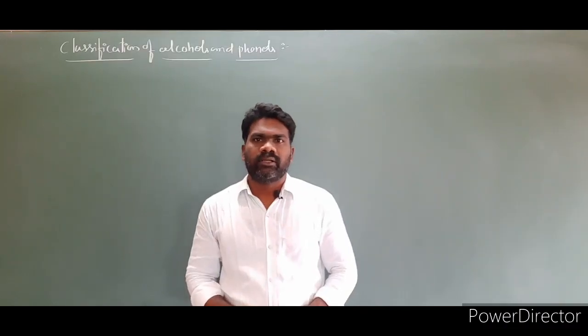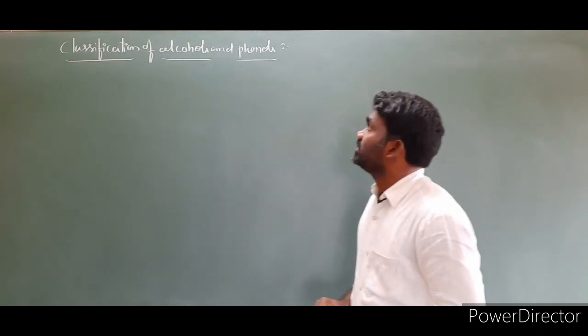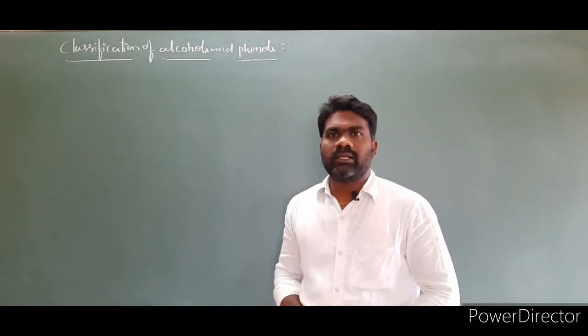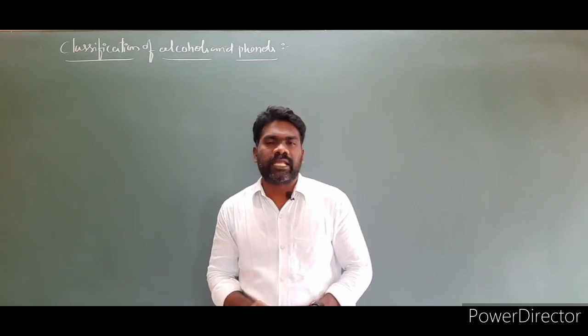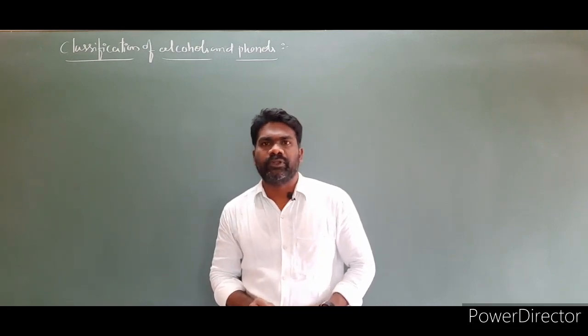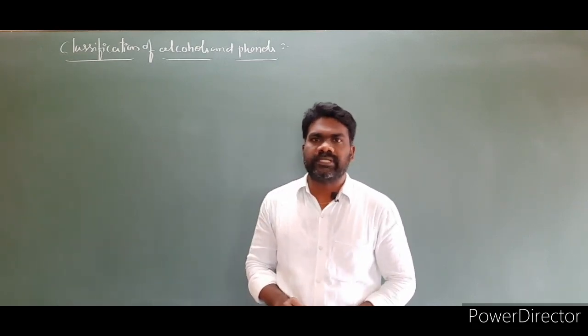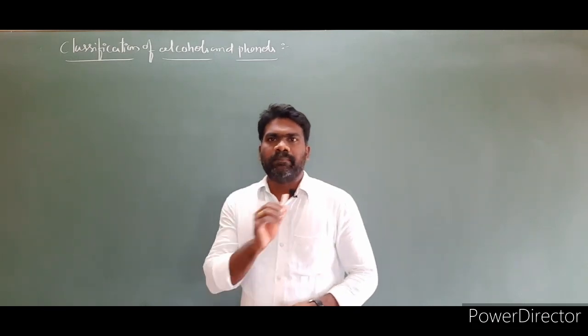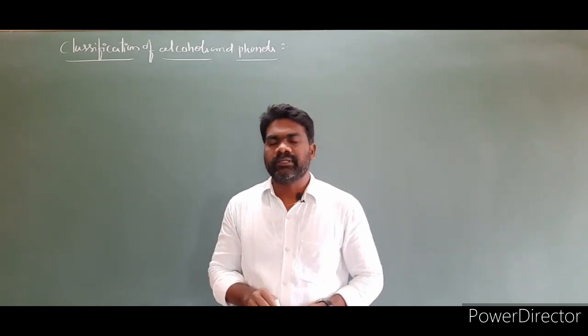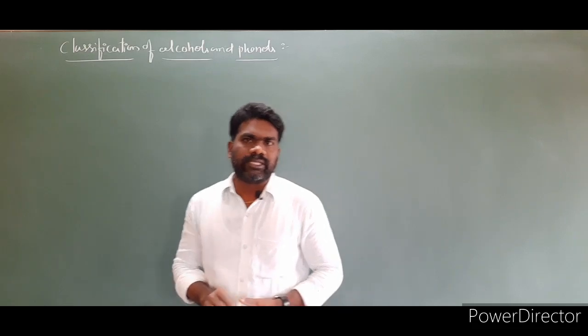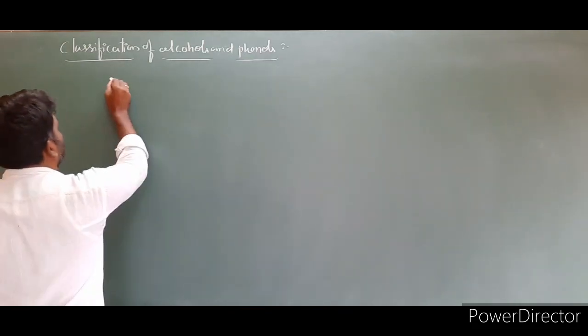Next topic is classification of alcohols and phenols. Alcohols and phenols are classified into different types on the basis of the number of hydroxyl groups present in a molecule. Let us write it.